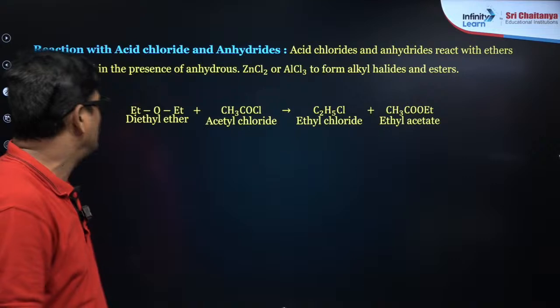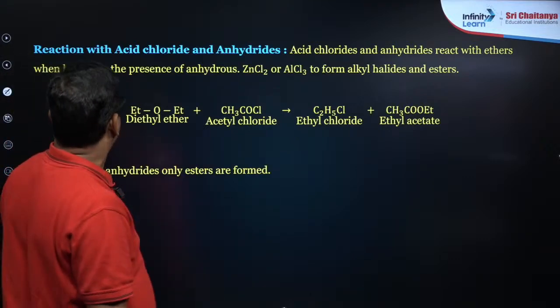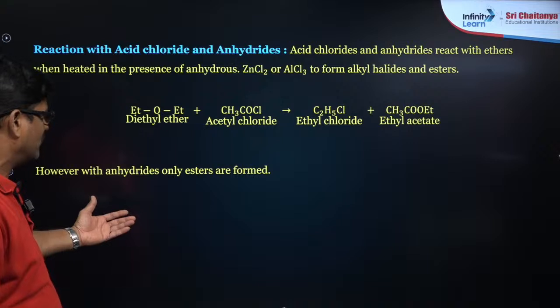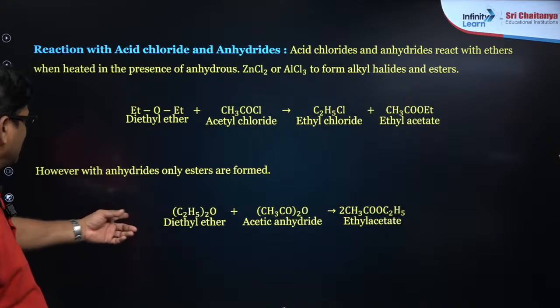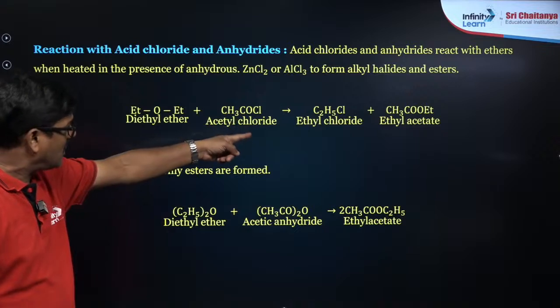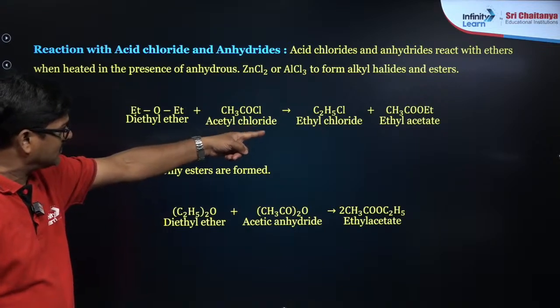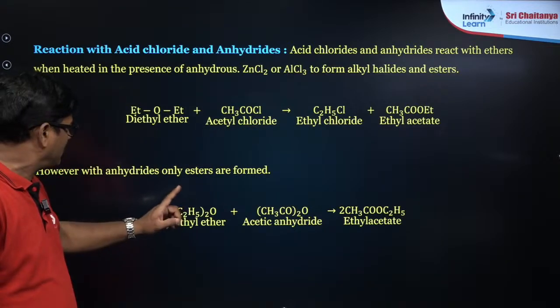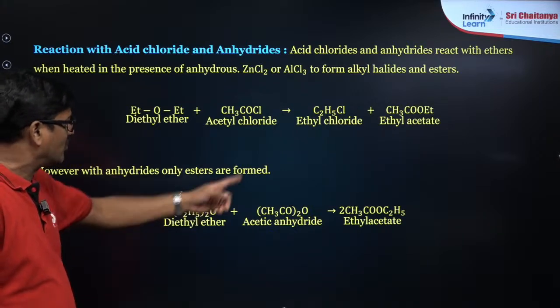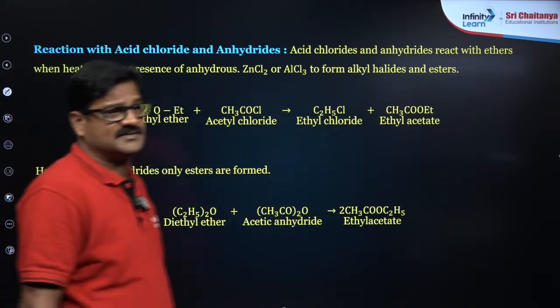Yes. Now let's talk about the reaction with acid chlorides. However, with anhydrides only esters are formed. Okay, like this diethyl ether with acetic anhydride. If it is acetyl chloride, then you get ethyl chloride and ethyl acetate, your ester. If it is anhydride, you are going to get only esters, right beta?